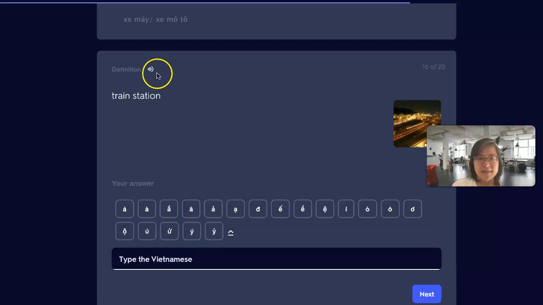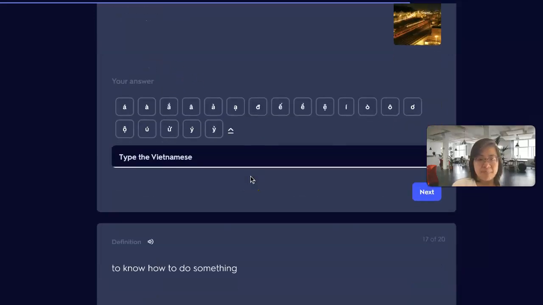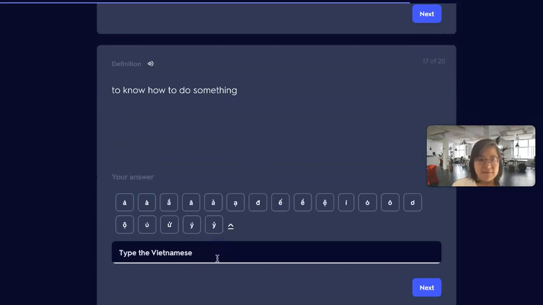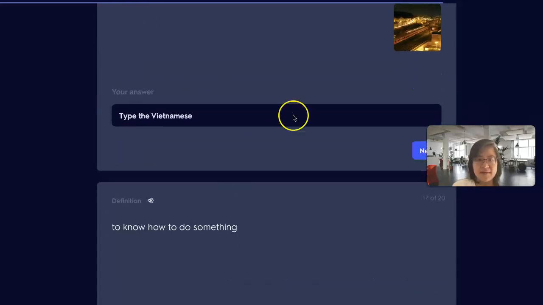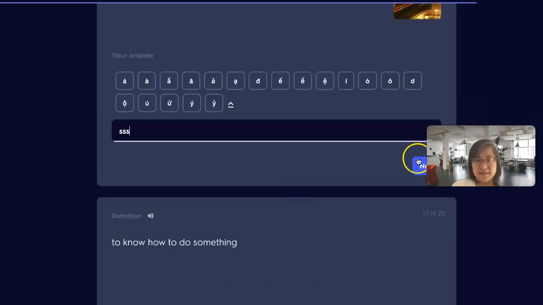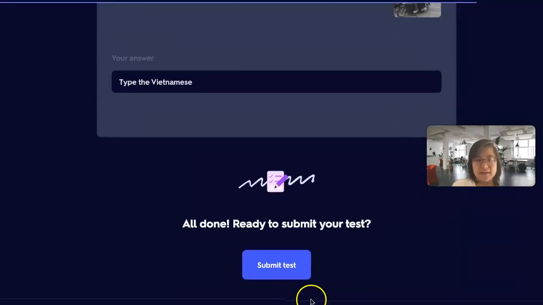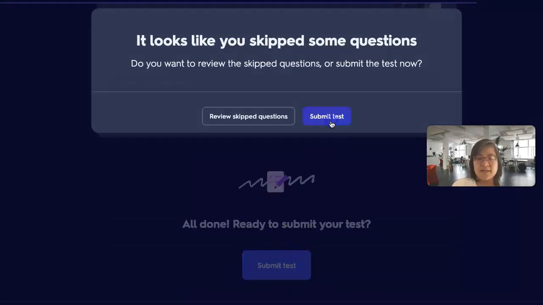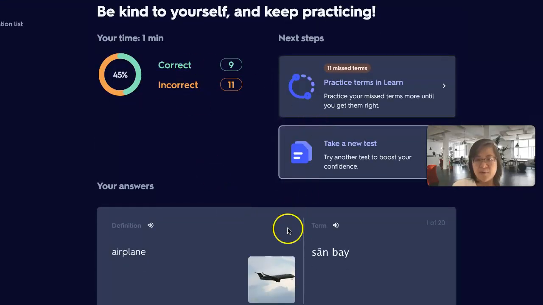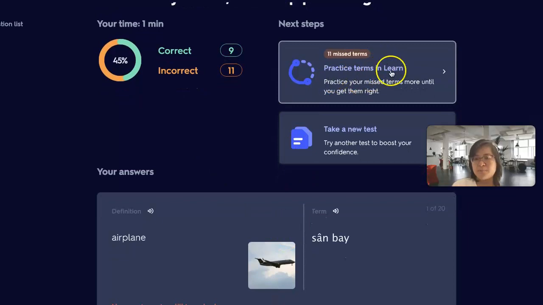This one is to write. And then this one they have to write how to do something, for example, the next. Yes. And finally, they will submit the test and they will get a score, and then they can practice the terms that they missed.